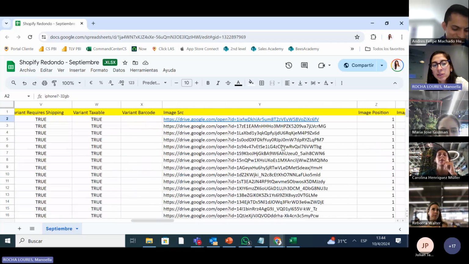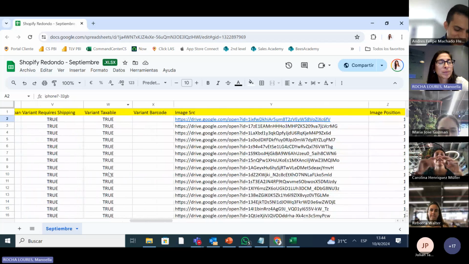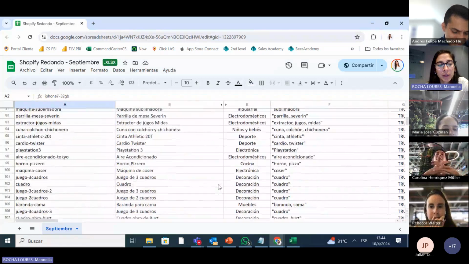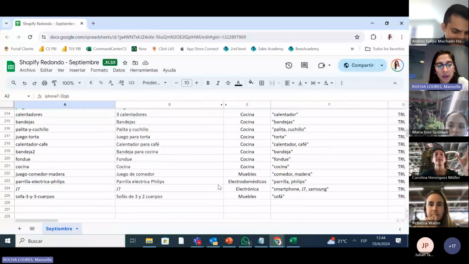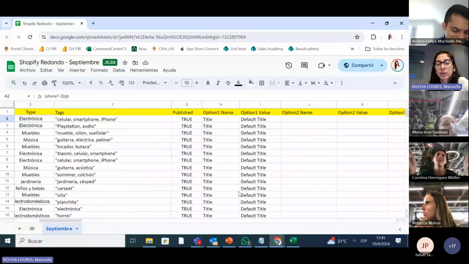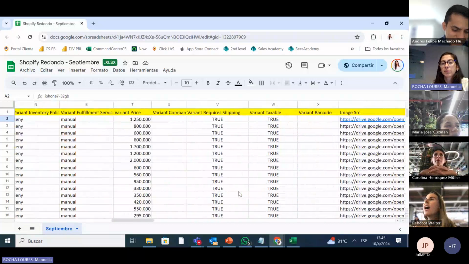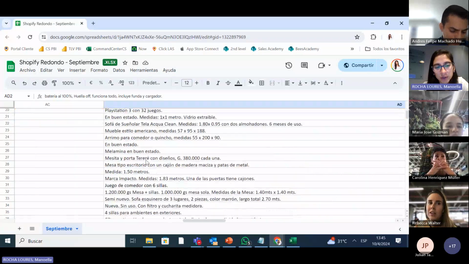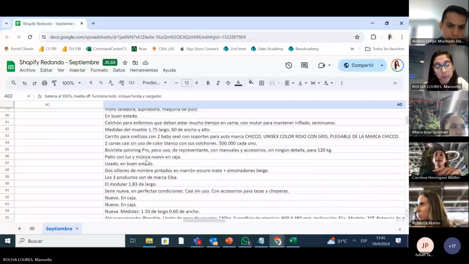Okay. And the image, if you guys already use an Excel, you know that you cannot put an image. So you have to host the image somewhere. If you want to do it with CSV, I hosted it in a drive. So it takes it out. So whenever I finish, this is crazy. I did it one time for 1 million products. This is not a lot. This is only 225 products. This was a little store. So I finished doing that. This is why I told you that's the part that takes the most time for anyone that constructs e-commerce. The description, you see, very long for each product.